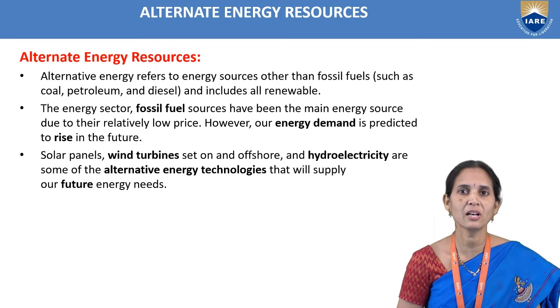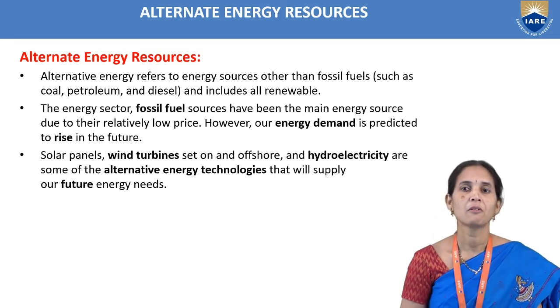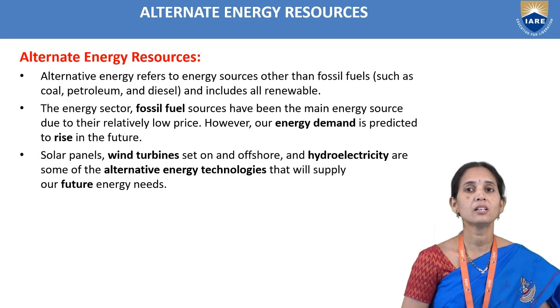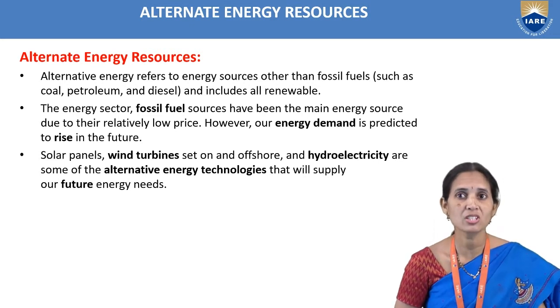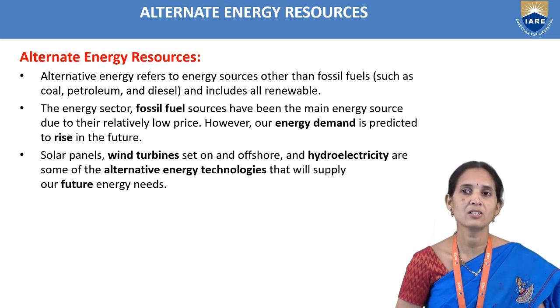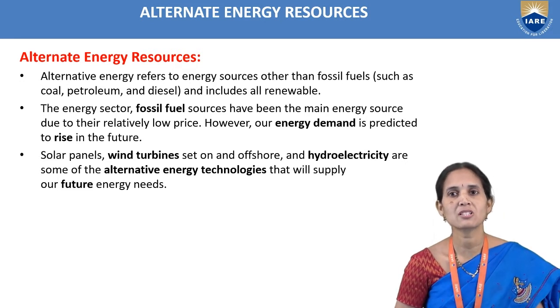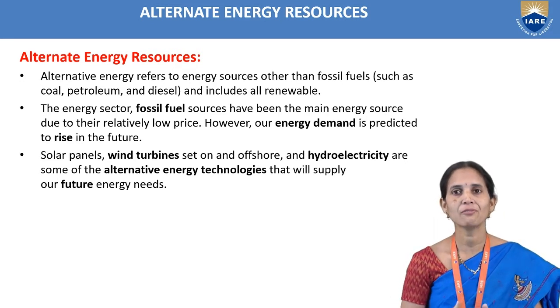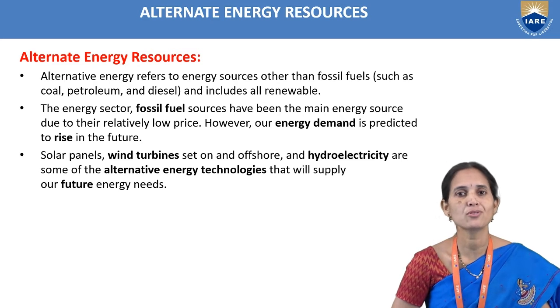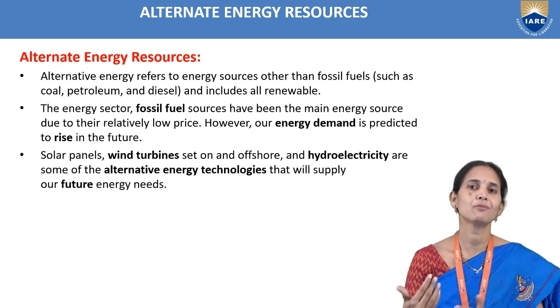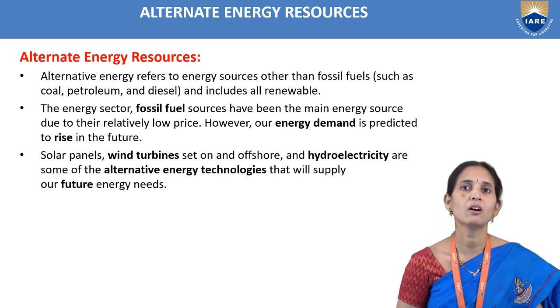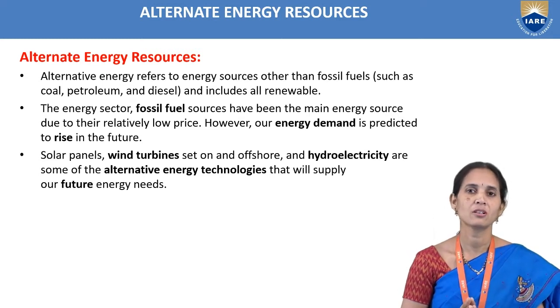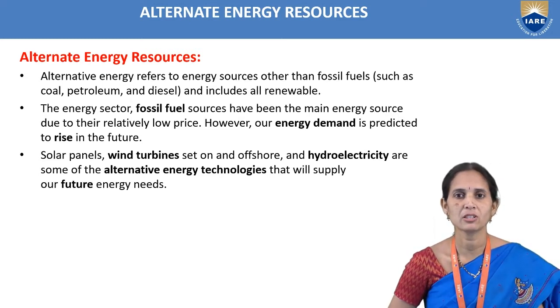Our energy demand is predicted to rise in the future. Solar panels, wind turbines, and hydroelectricity are the alternate energy technologies we are mostly using. They will supply enough energy for future needs, so our future generations can use alternate energy resources for energy production.